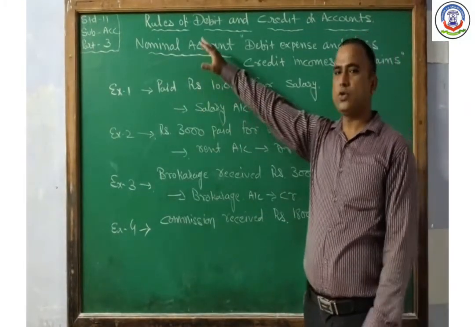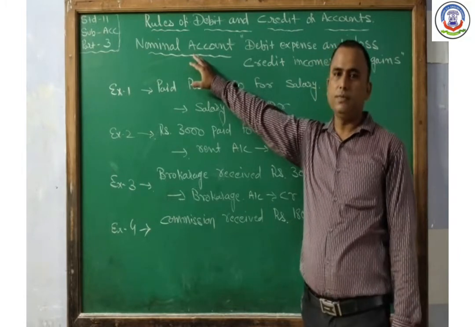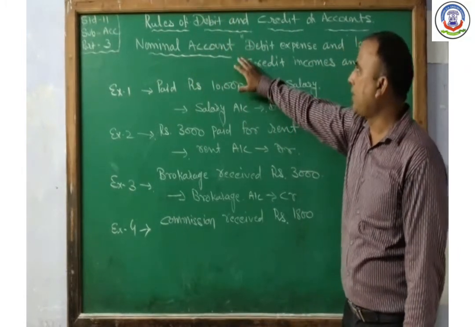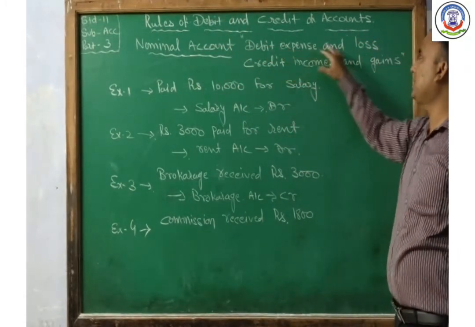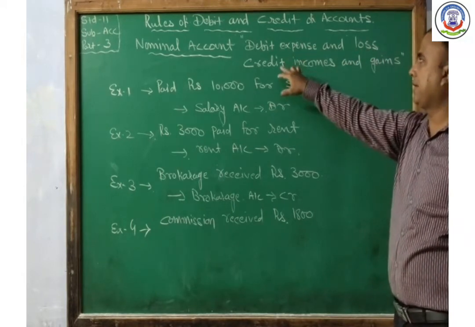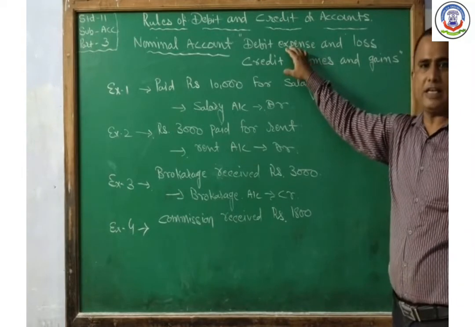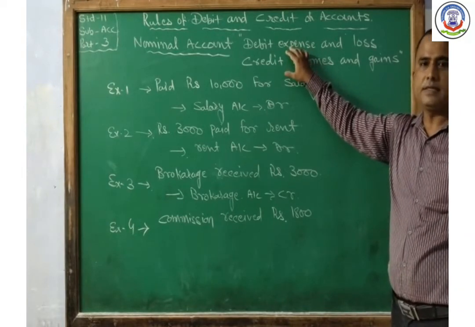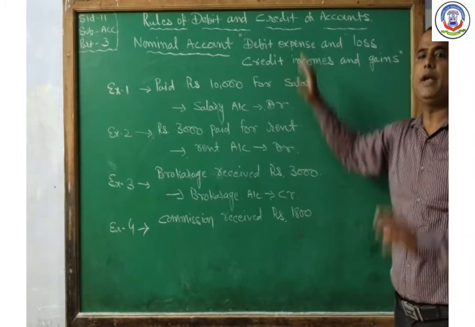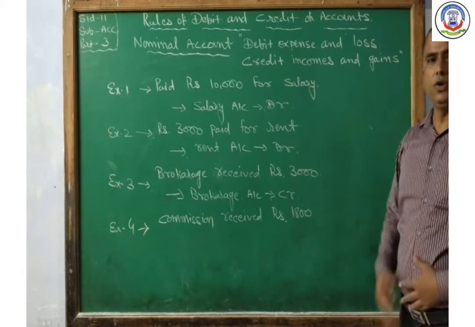Okay, now next rule for the nominal account. For the nominal account, debit the expenses and losses and credit the income and gains. That means whatever expense is there in our business, we have to debit all expenses and losses.